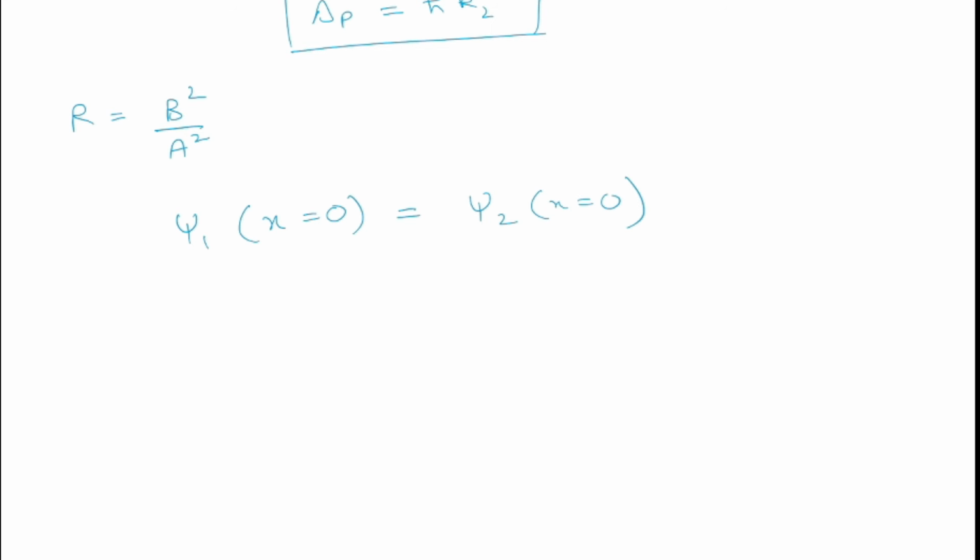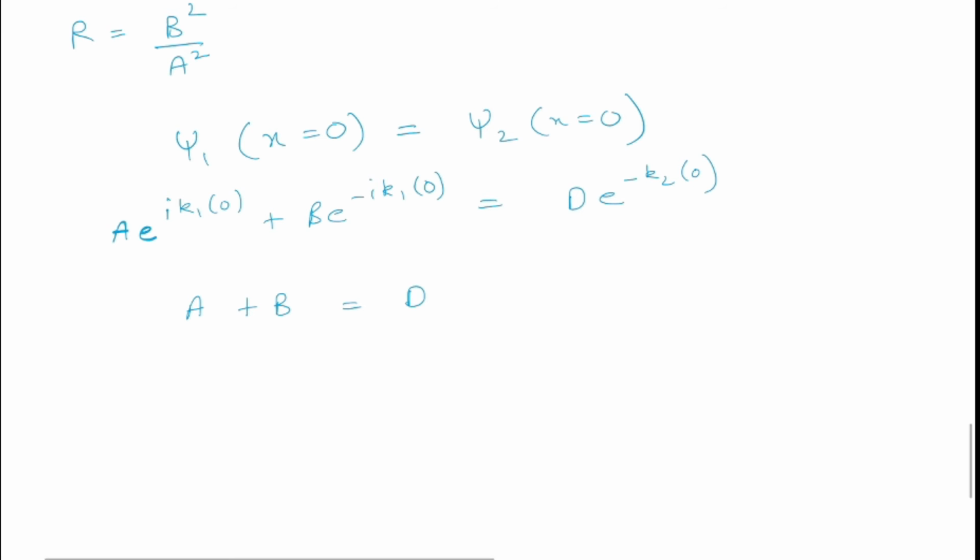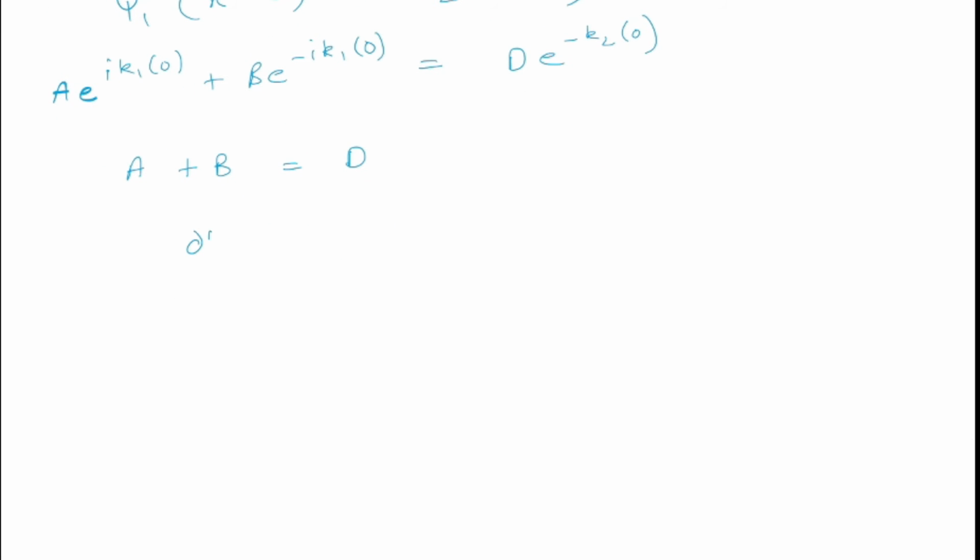In region 1 we have a e to the power i k1 0 plus b e to the power minus i k1 0 equal to d e to the power minus k2 0. So we have a plus b equal to d. Now we have another boundary condition, that is del phi 1 by del x at x equal to 0 will be equal to del phi 2 by del x at x equal to 0.